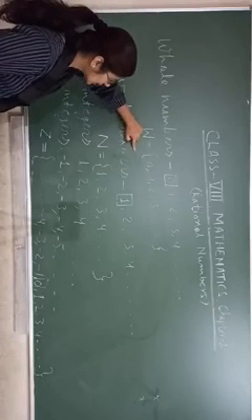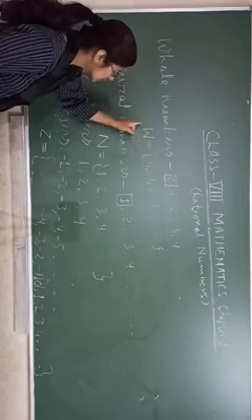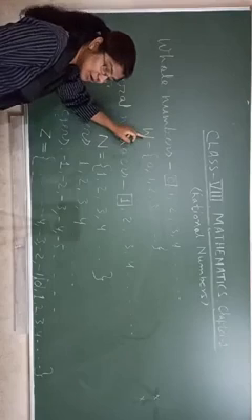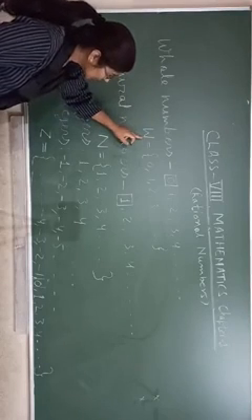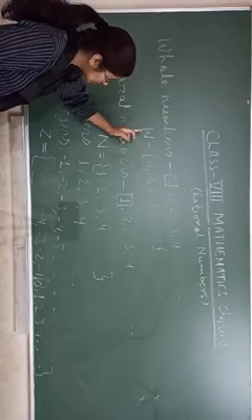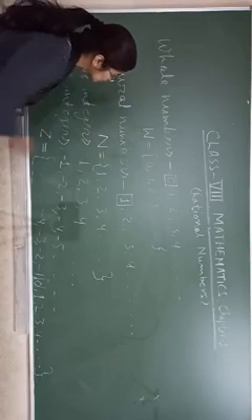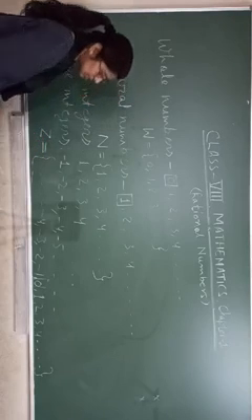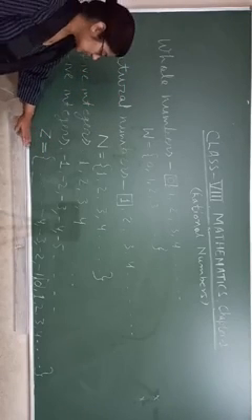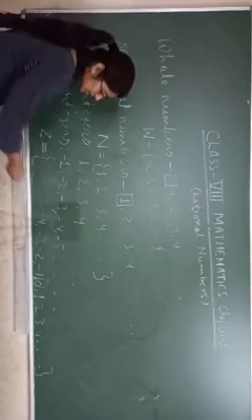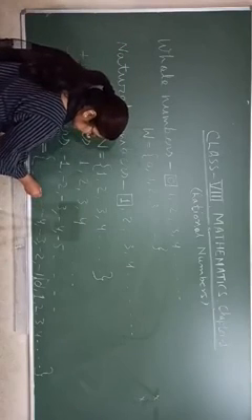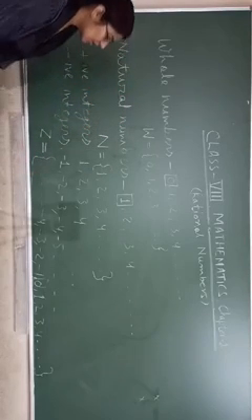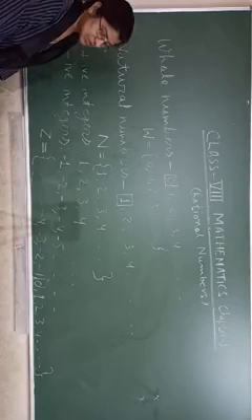In higher classes, when you read set theory, you have to write it like that. W for whole numbers, capital letter only, no small or cursive letters. So we have to use capital W, capital N and capital Z. Here it will go like that: minus 5, minus 6, minus 7, so we can't tell what will be the smallest integer or the largest integer.